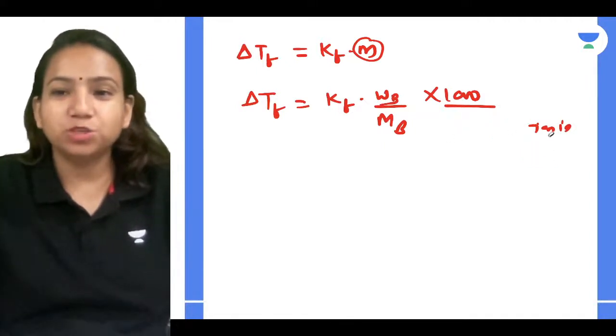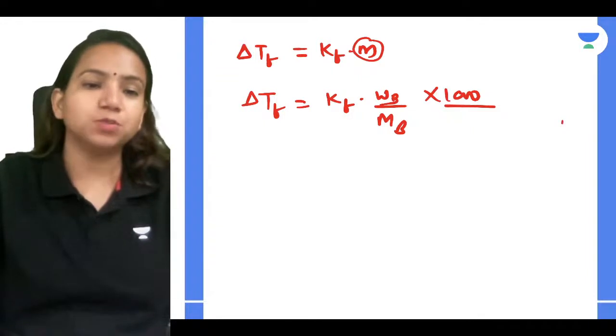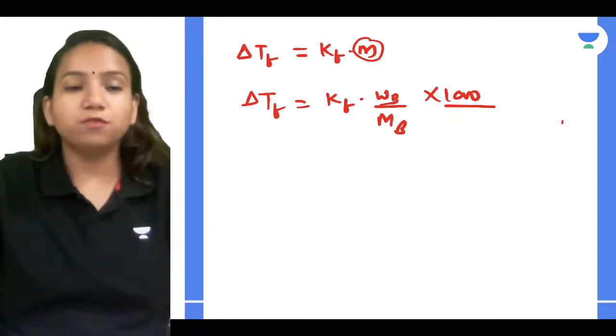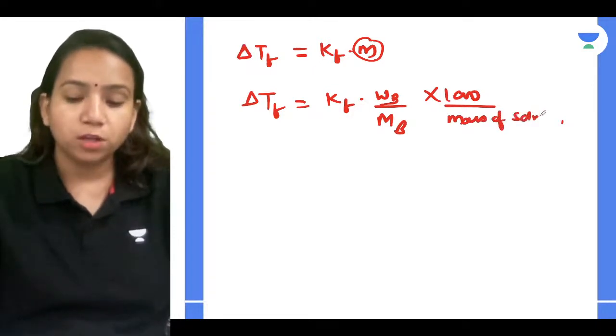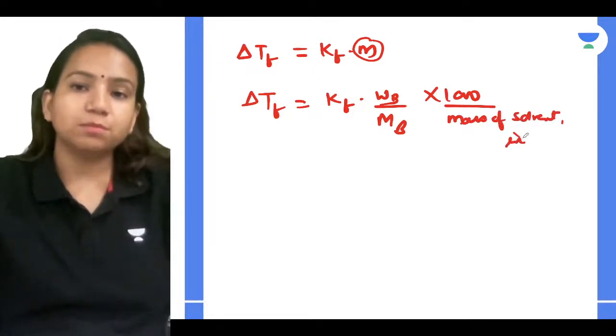It's not volume, it's mass of solvent in grams, because it's molality. Be careful with this, many students make this mistake.